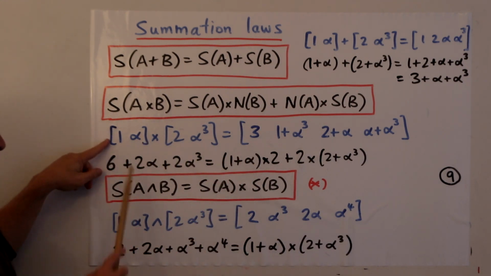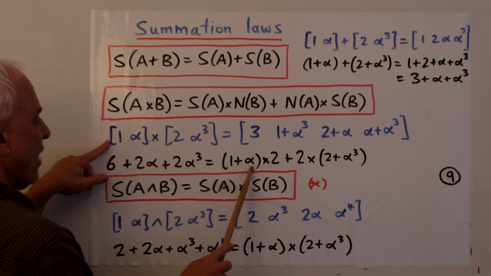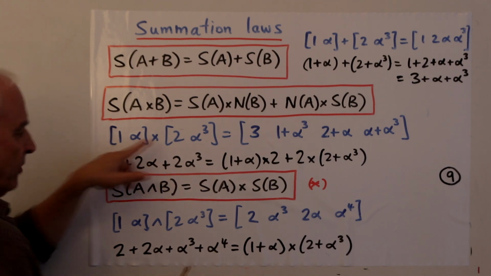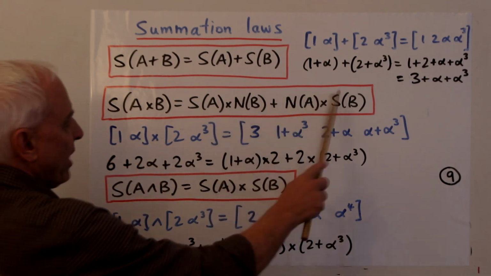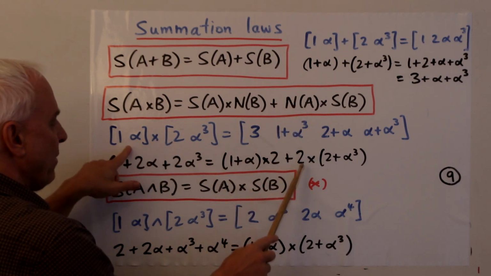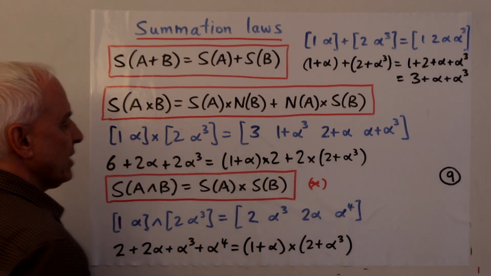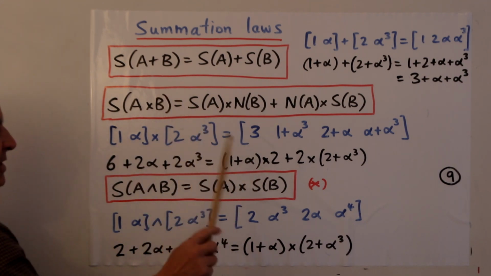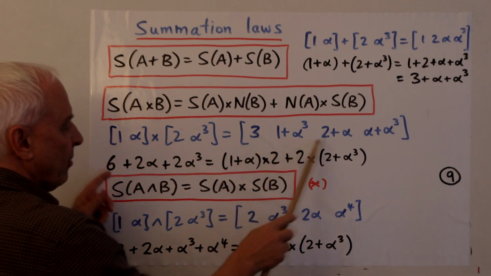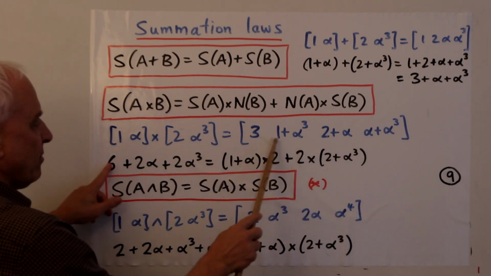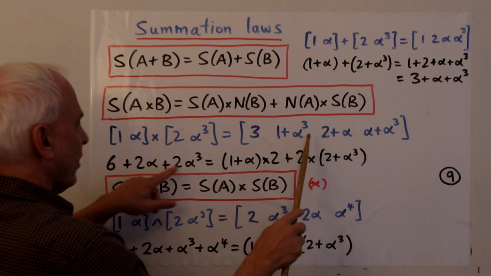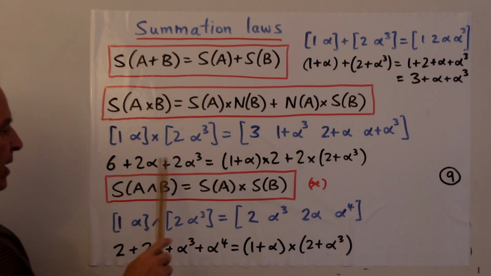So what is S of this? S of this is 1 plus alpha. S of this is 2 plus alpha cubed. What's N of this? Well, it has 2 elements. What's N of this? It's 2 elements. So the right-hand side is S of A times N of B, that's 2, plus N of A, which is 2, times S of B, which is this. And the claim is that that's equal to the sum of this thing, which is 3 plus this, plus this, plus this, which totals 6, plus 2 alpha, plus 2 alpha cubed. And this equals this.